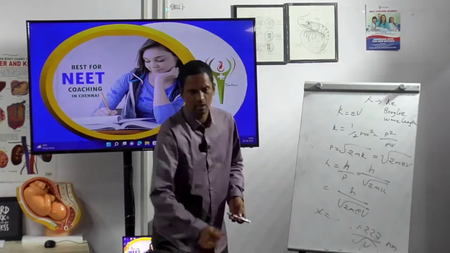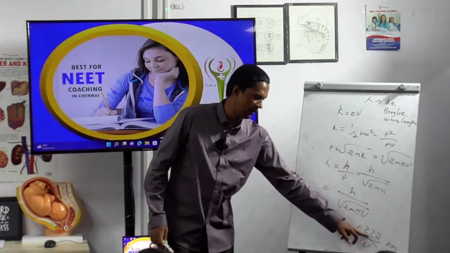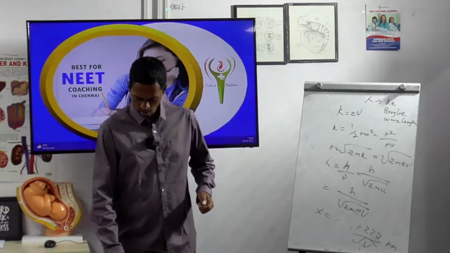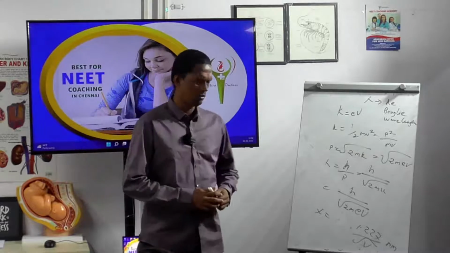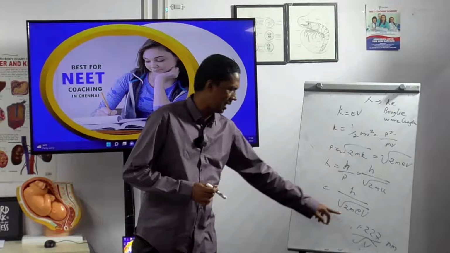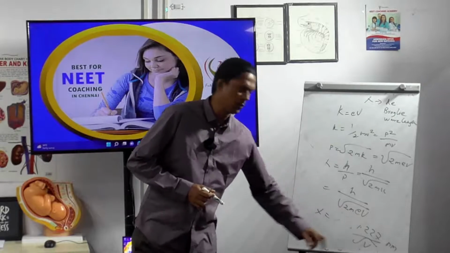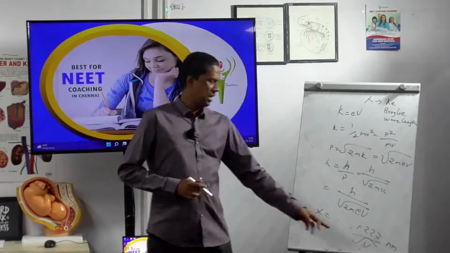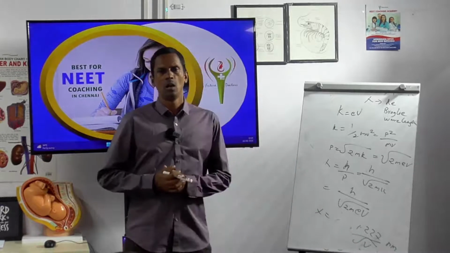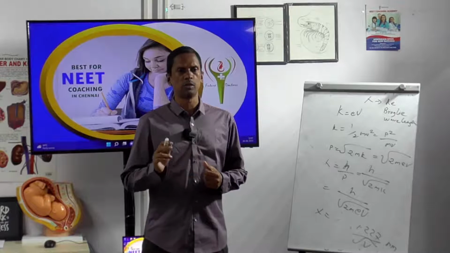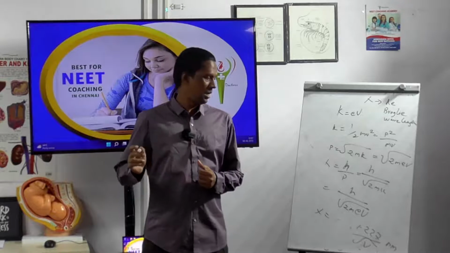Now lambda is equal to 1.227 divided by root V nanometer. If you make all the substitutions, you will get 1.227 divided by root V. For 1 volt, lambda is equal to 1.227 nanometer.